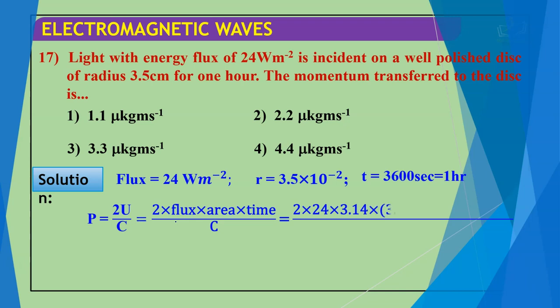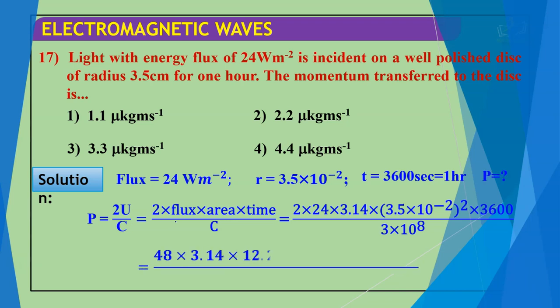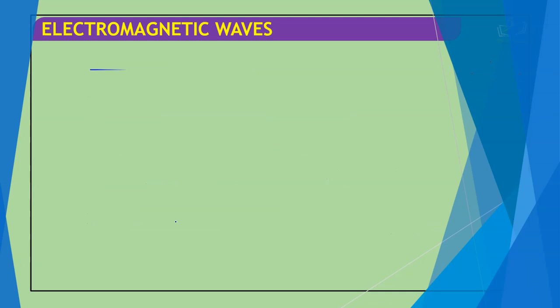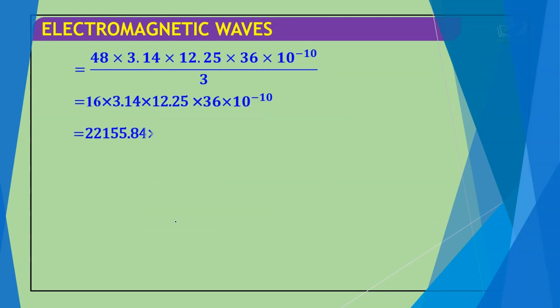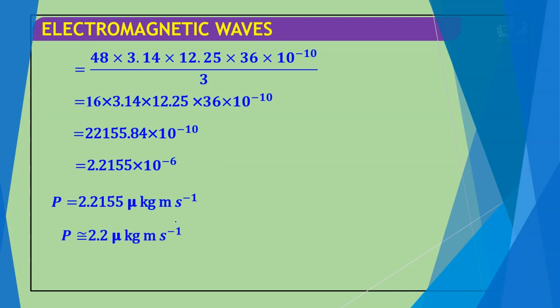So P is equal to 2U by C, because for a polished surface the momentum transferred is multiplied by 2. After solving, we get P as 2.2155 micro kg meter per second, or approximately P is 2.2 micro kg meter per second, which is option 2.